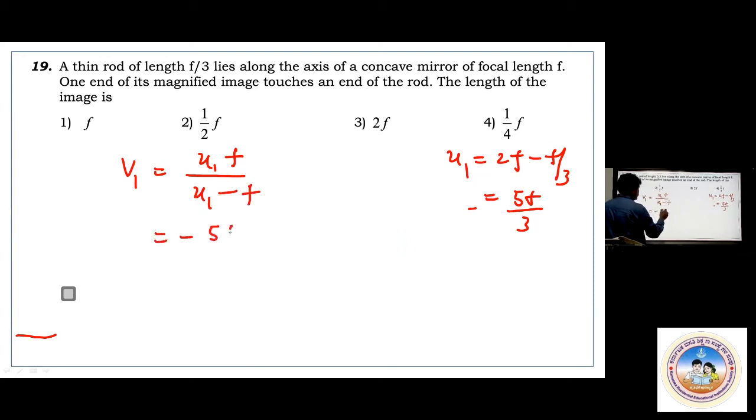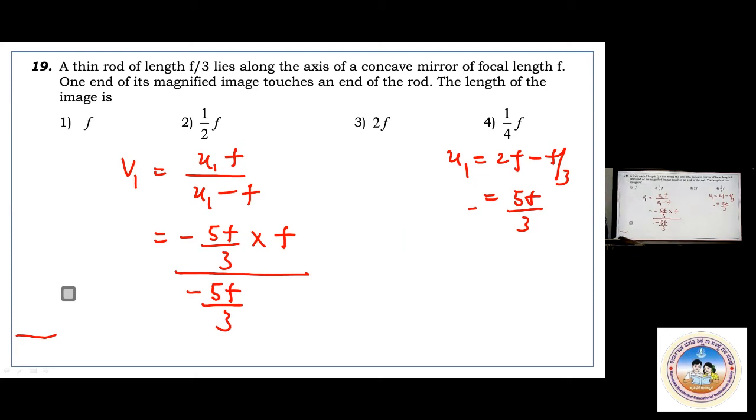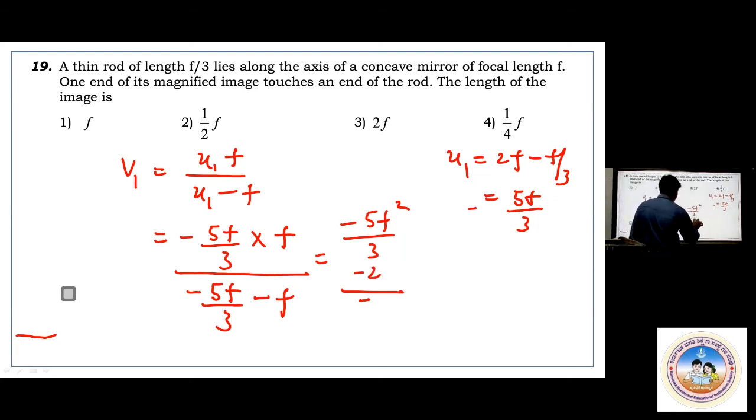Minus 5F by 3 into F, divided by minus 5F by 3 minus F. Okay, minus 5F by 3 into F divided by, this is minus F. What do you get? Check it. Minus 5F square by 3 divided by, here 3 is the LCM, 5F minus F, minus 2F by 3.